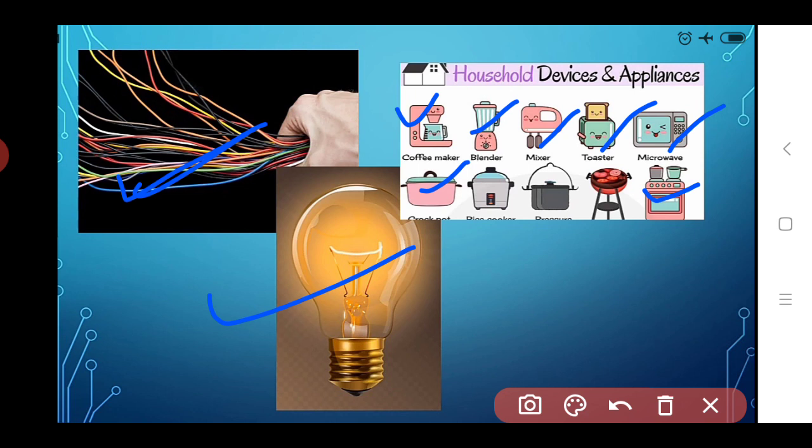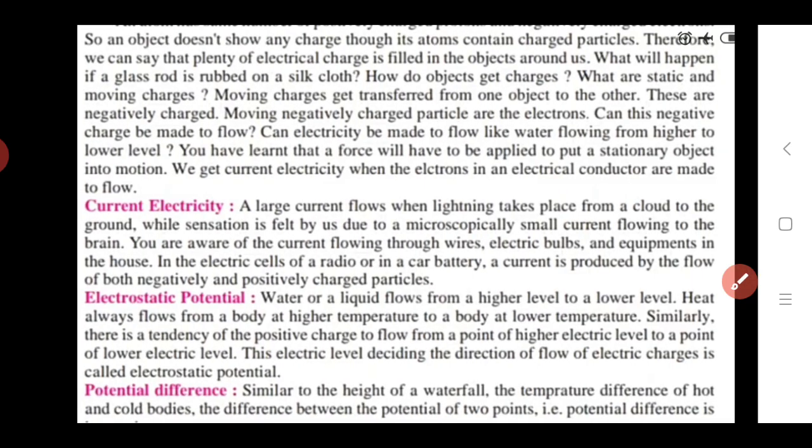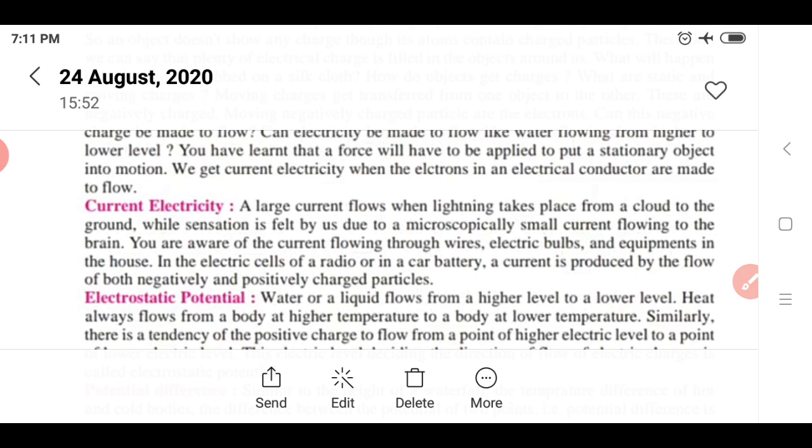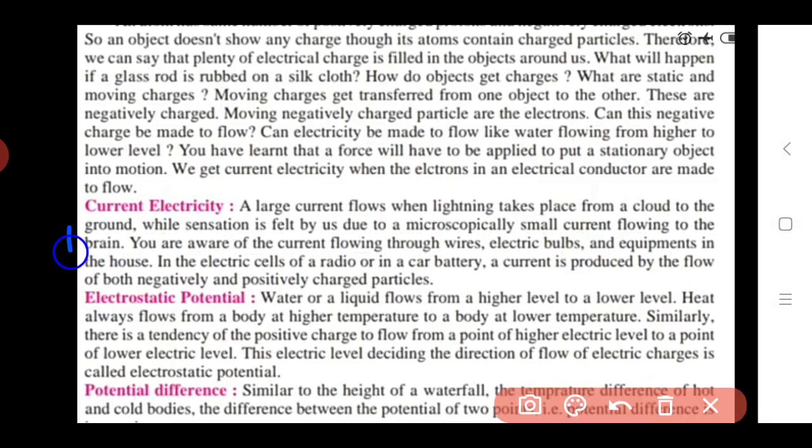So here we see some equipments in the house. These are also examples. These also run on electricity, and due to this, when we use these equipments, electric current is passed through the wires. So here, in electric current, we see this para. Here we continue. Here we see this current electricity.